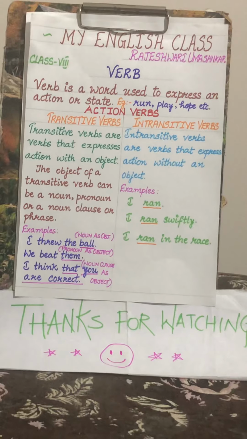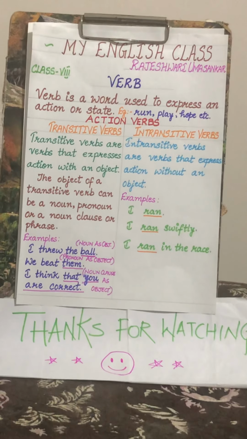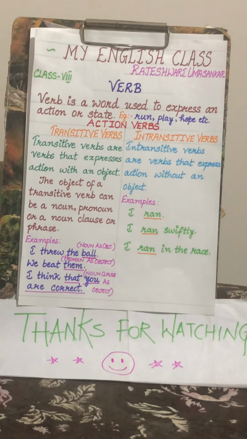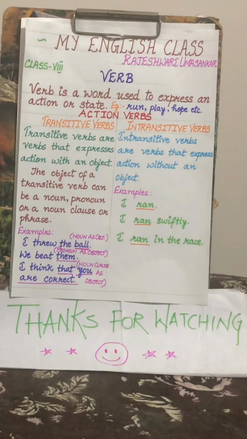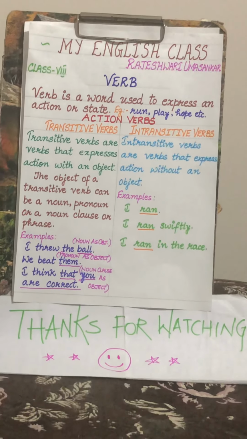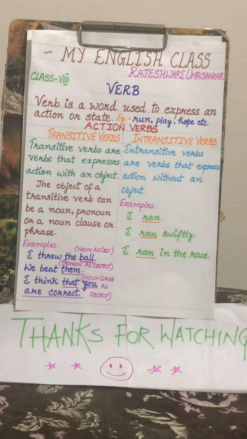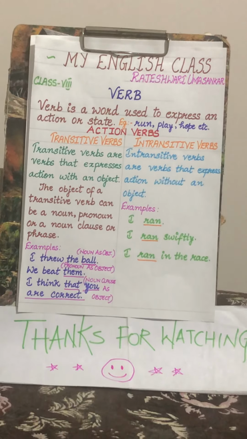There are three types of verbs. Action verbs, which can be transitive or intransitive. Modal verbs, sometimes called helping verbs, and auxiliary verbs, sometimes called linking verbs. Today we would learn action verbs.